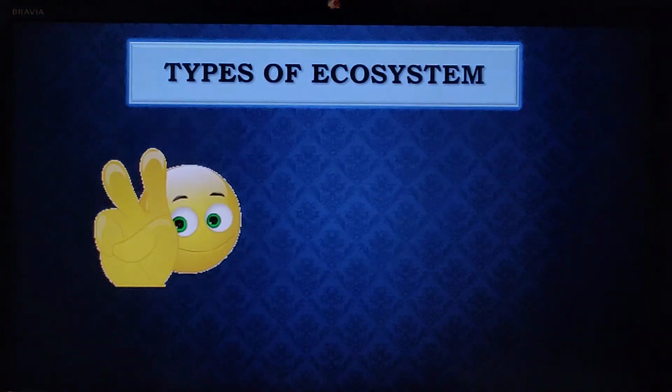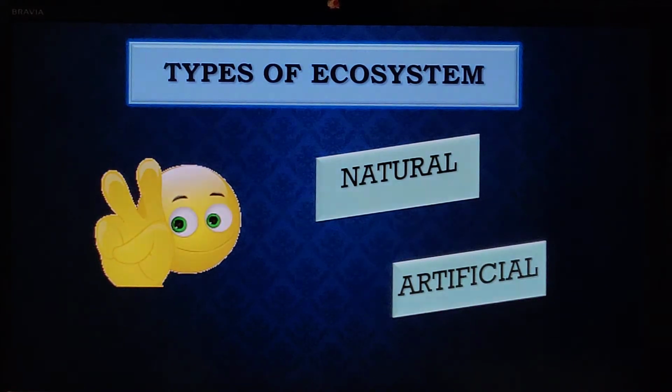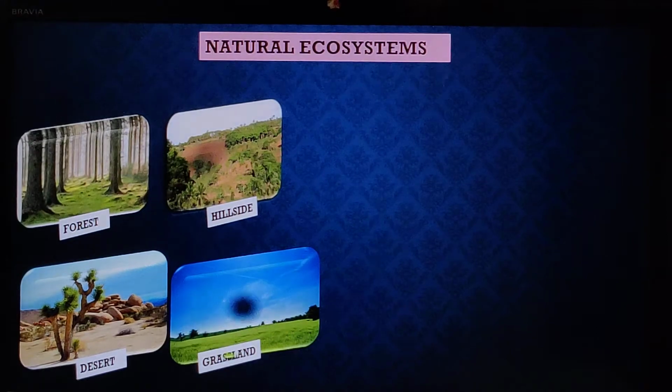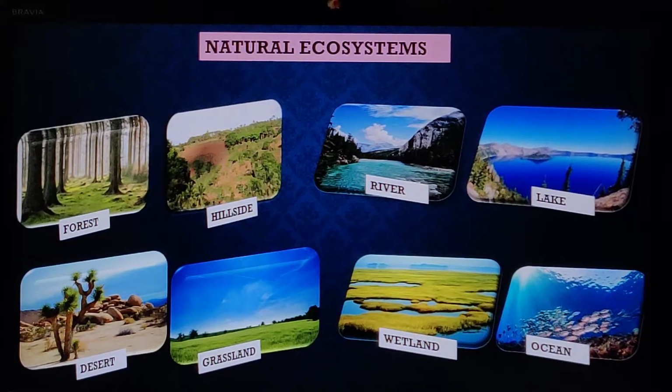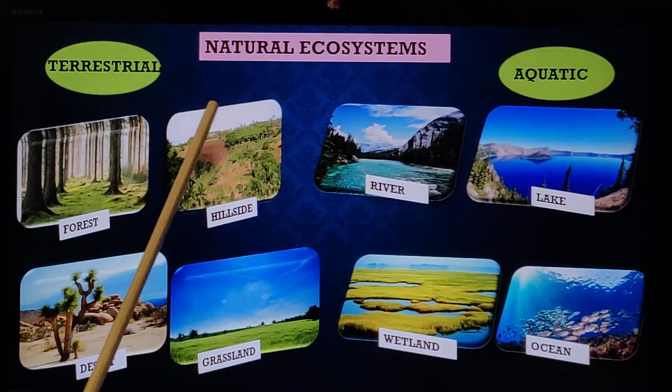Ecosystems are of two types. We can classify them as natural and artificial. Okay. So what do you mean by natural and artificial ecosystems? Just observe these pictures, children. Forest, hillside, desert, grassland, river, lake, wetland, oceans. These are all examples of natural ecosystems which are maintained on their own by nature. Four of these pictures are terrestrial and these four are aquatic. So we have natural ecosystems in the terrestrial as well as in the aquatic regions.